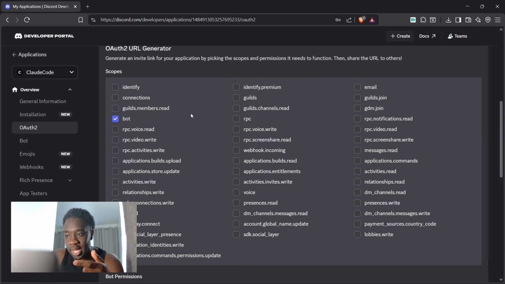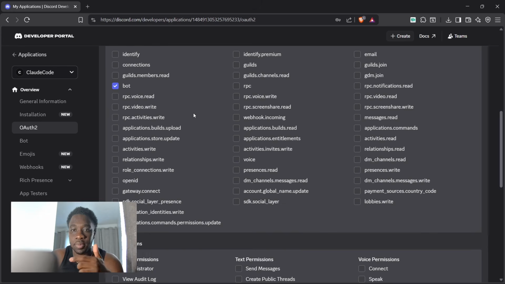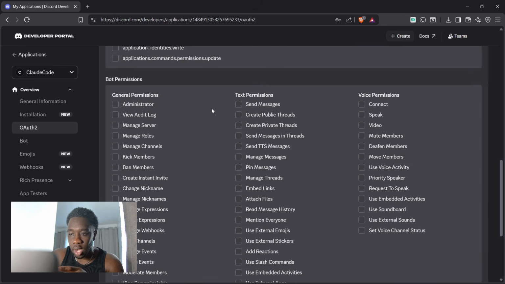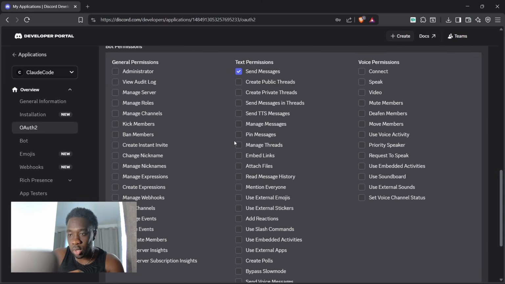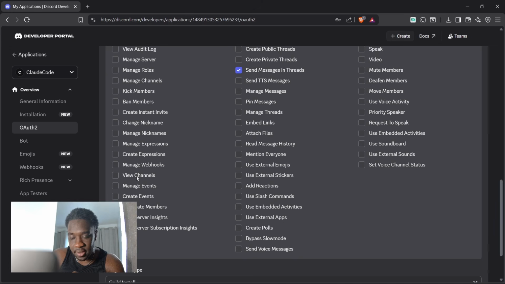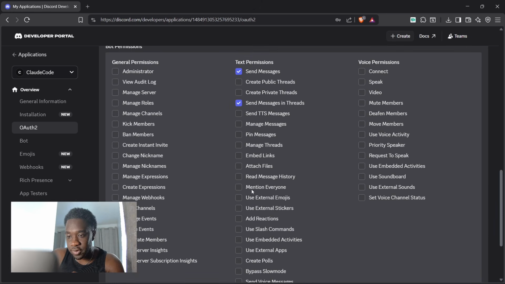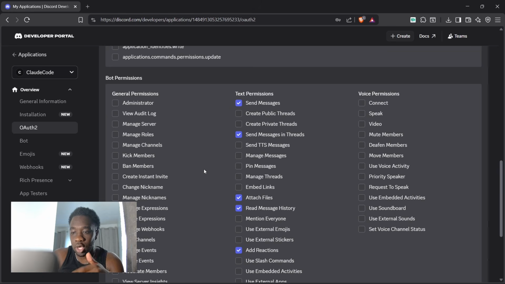And you want to keep scrolling down the page. And then this is where we're going to update the permissions for the Discord bot for what it can do, etc. So the ones that you want to turn on are send messages. You want to go send messages in threads. You want to go view channels, if I can see that. View channels. You want to go add reactions. You want to go attach files. And you want to go read message history, if I can find that, which is just over here. But there we go.